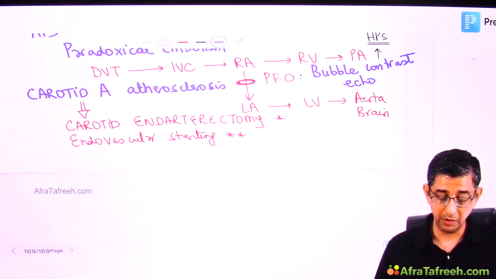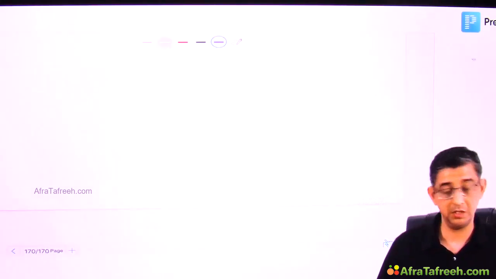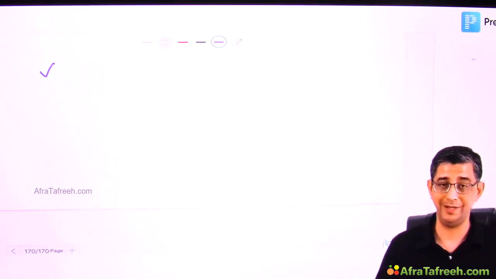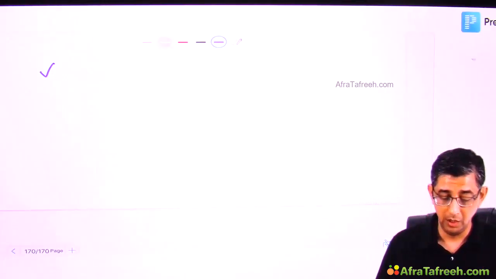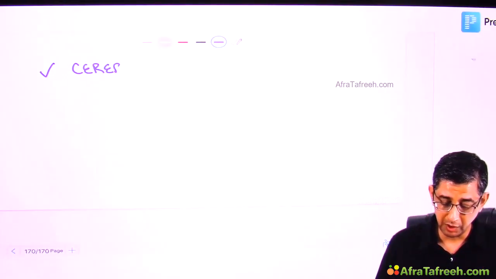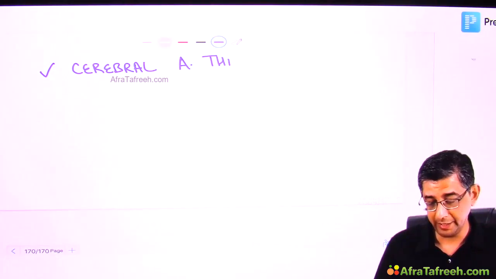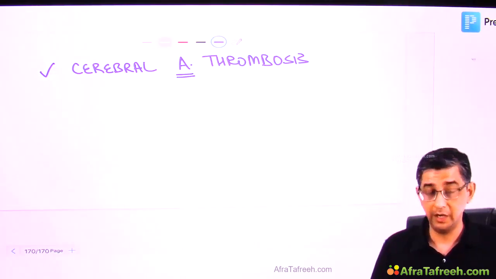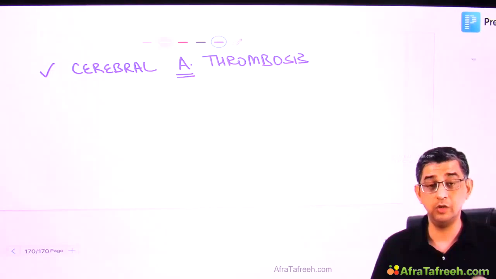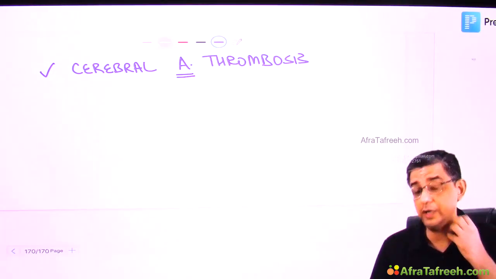Now the next cause can be that a person can even have thrombosis. You see, after all, I'm talking about ischemic stroke. Ischemia can occur one because of embolus, starting from the heart or from the carotid artery and going to the brain, or there can be thrombus formation also. So I'm writing the word cerebral artery thrombosis. Cerebral venous thrombosis I will discuss towards the end of this discussion. At the moment, the objective of the discussion is a person having thrombus formation in the middle cerebral artery, anterior cerebral artery, or any artery in the brain. The clot is not being formed in the heart or in the carotid, it is directly in the brain.